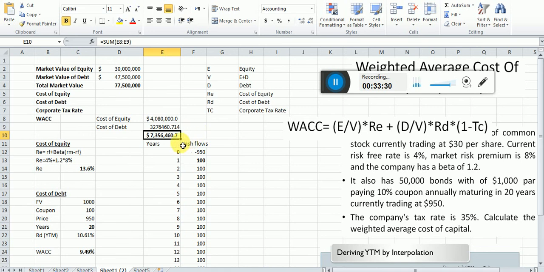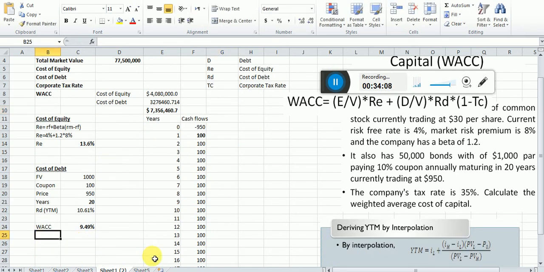It means the total cost I'm paying, this is the total cost I'm paying, right? 7,356,460.7. This is the total cost I'm paying for this fund I'm raising, 77 million fund, I'm paying this cost. Okay, how much is the average for each dollar? This is 9.49%. Okay, let me test whether it is true or not. Using this function, yes, you can use it. Have a look, equal sign, take this. I'm just checking it here.